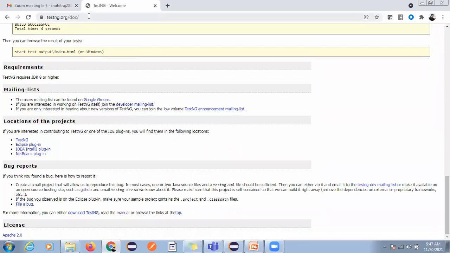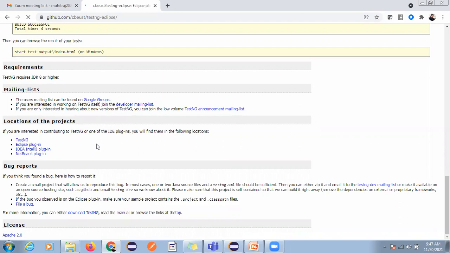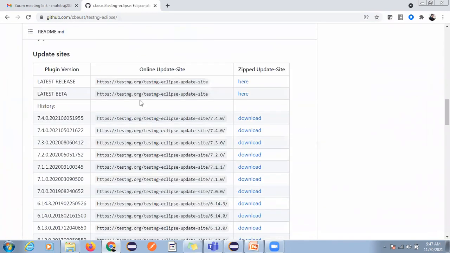Now you have to go to this site and you can see the location of the project. Here you go for the Eclipse plugin. Inside this Eclipse plugin, you go to the online update site.